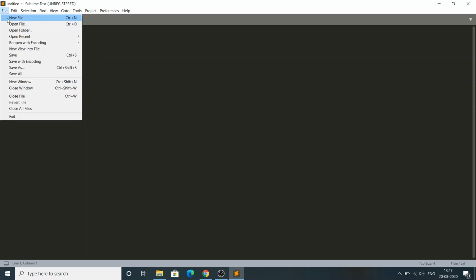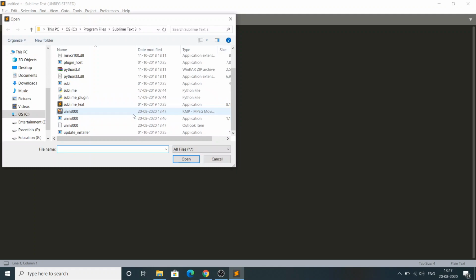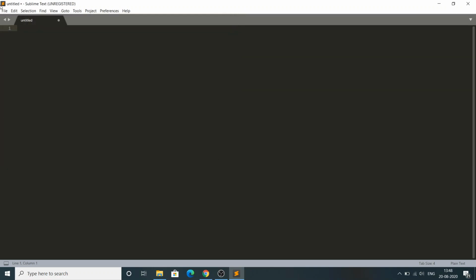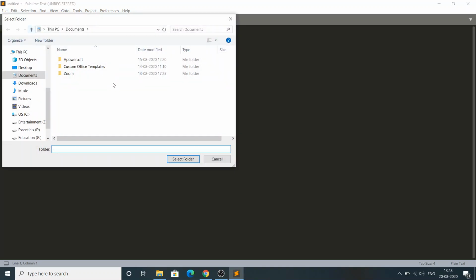For example, if you want to open a new HTML file, you can click on New File. Open File means if you have all the websites or HTML files written, you can open them directly from here. If I click on Open File, you can open a website from your local directory. And Open Folder is the main advantage.